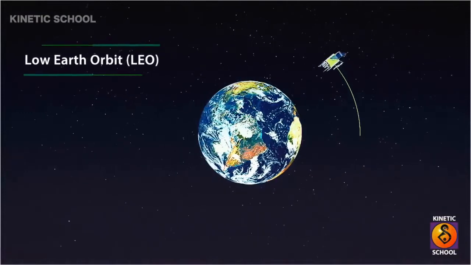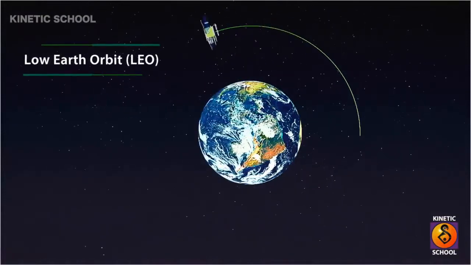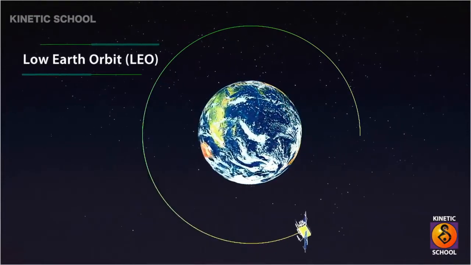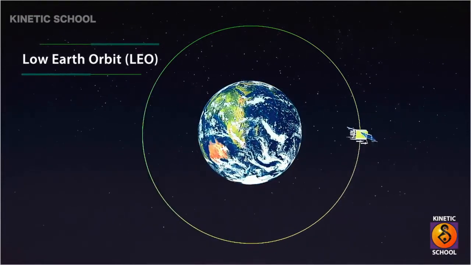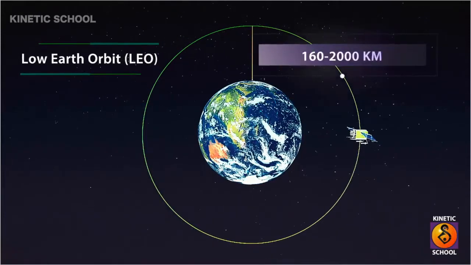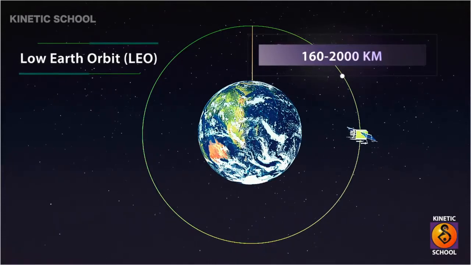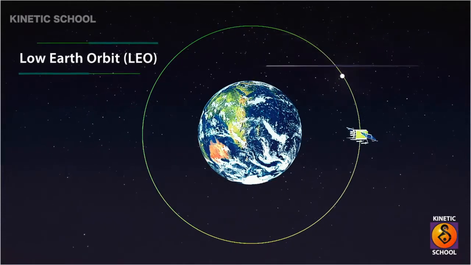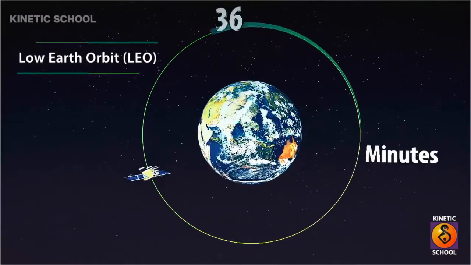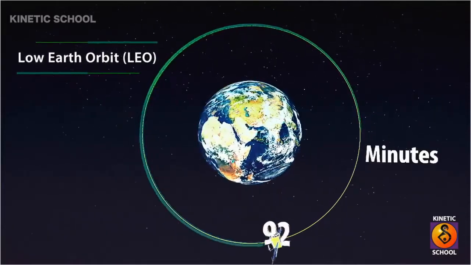Low Earth orbit. Low Earth orbit satellites operate at a distance of about 160 to 2,000 kilometers above the Earth's surface. It takes approximately 90 to 120 minutes to circle the Earth.